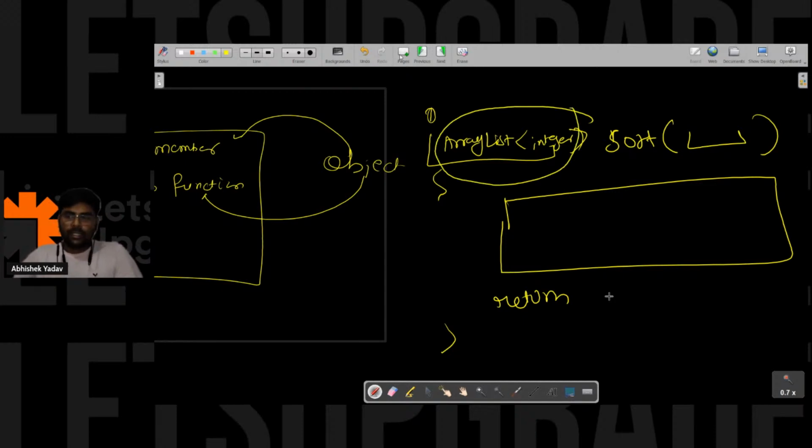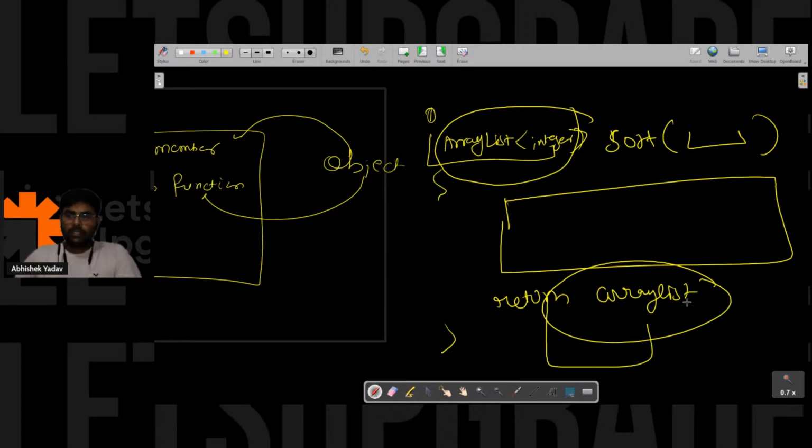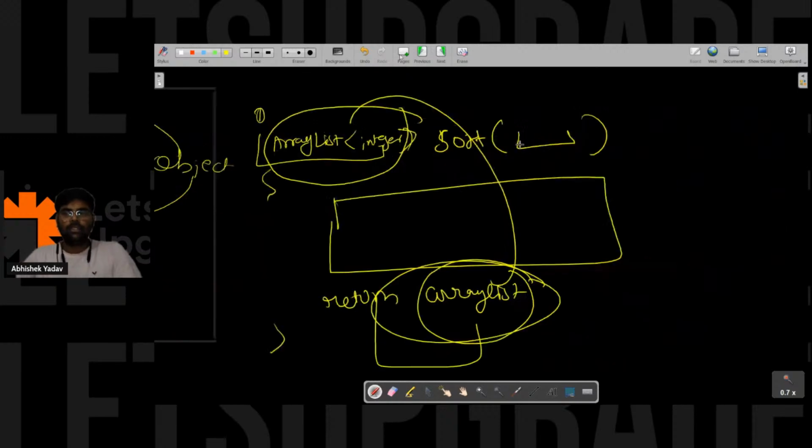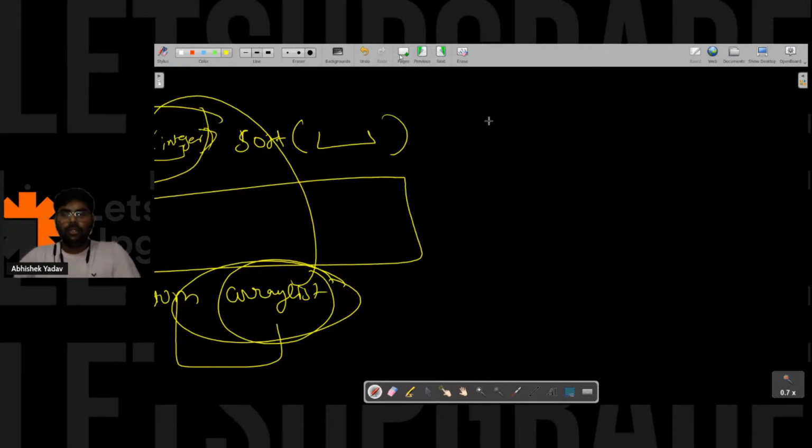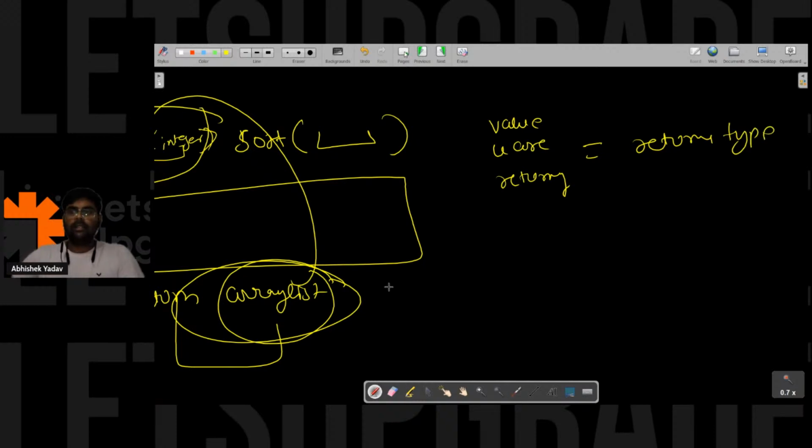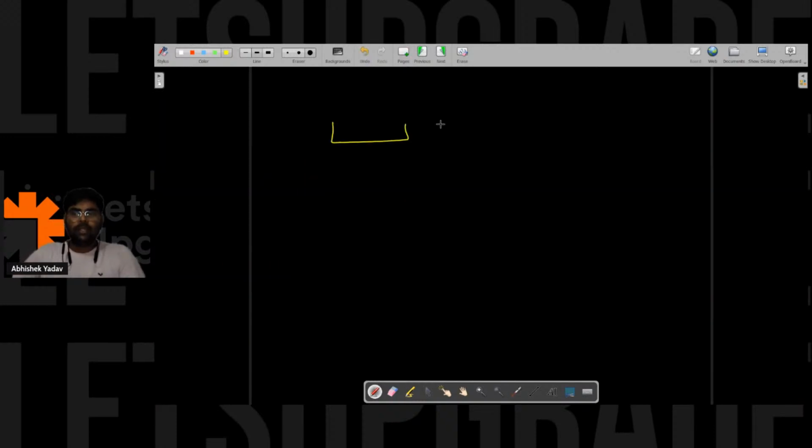If you are returning an ArrayList, then the value you are returning should be equal to the return type. This you should remember.